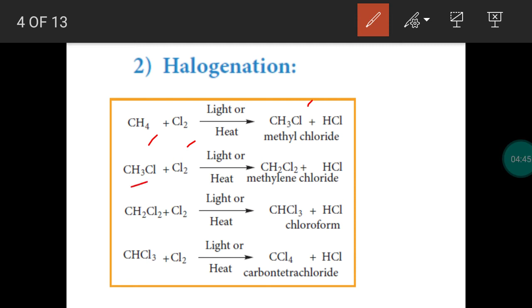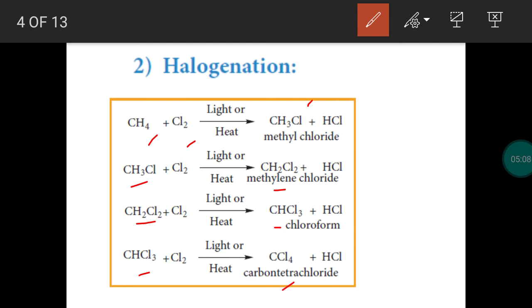Again, the methyl chloride combines with halogen. One more hydrogen is replaced by chlorine. We get methylene chloride. The formed methylene chloride will undergo substitution reaction with halogen. One more hydrogen is replaced by chlorine, and we get chloroform. The formed chloroform will undergo substitution with halogen.